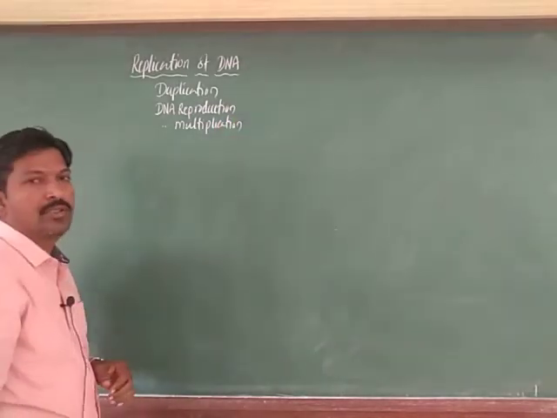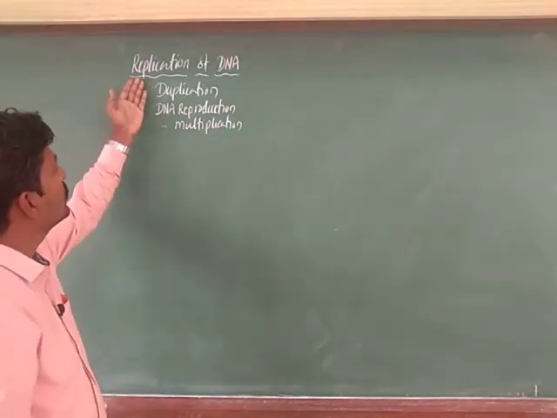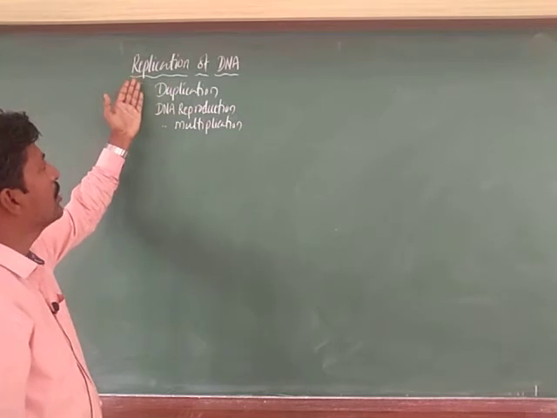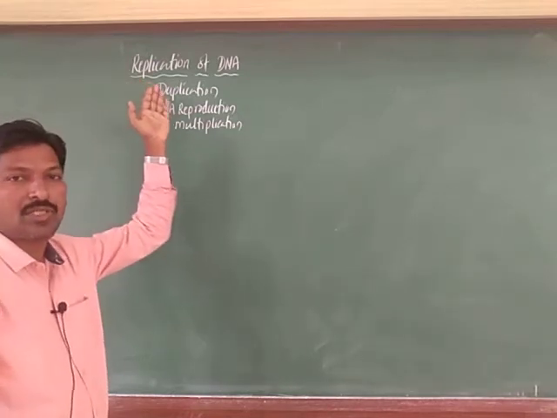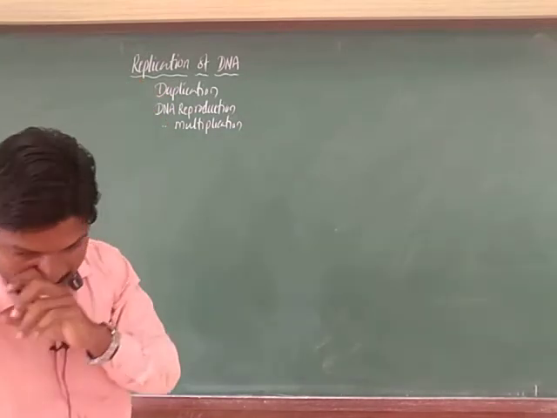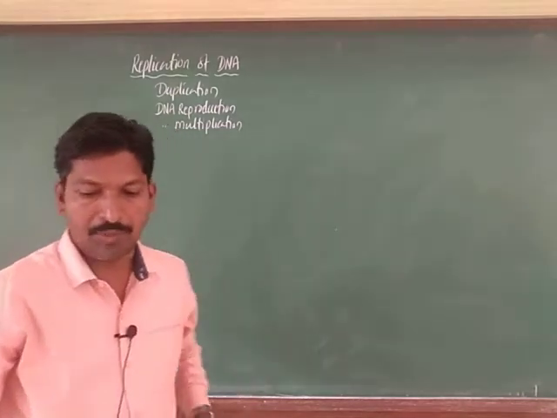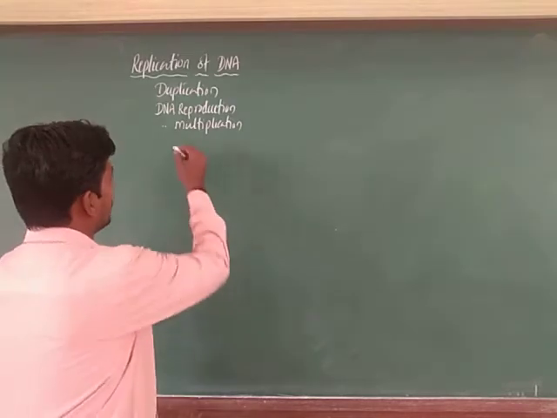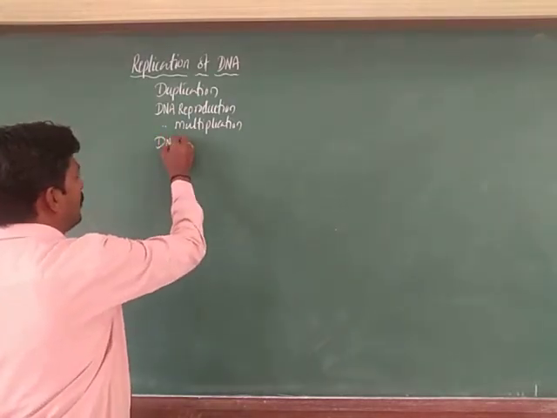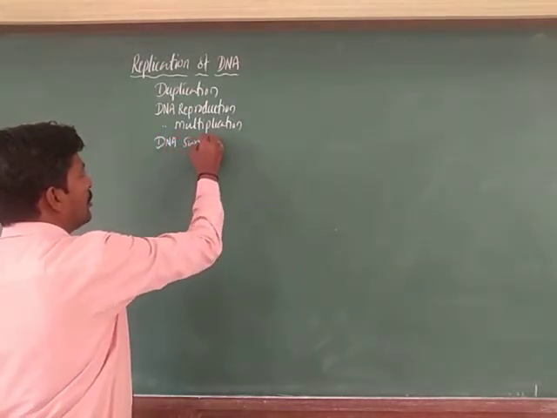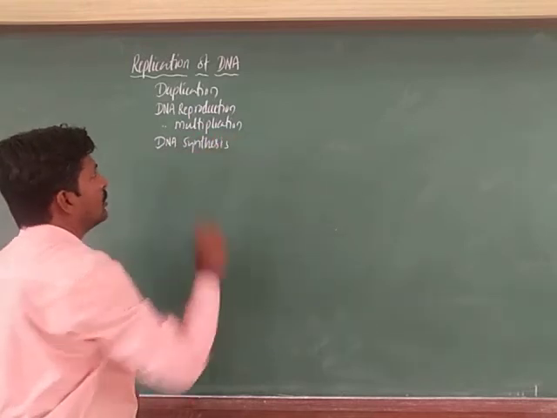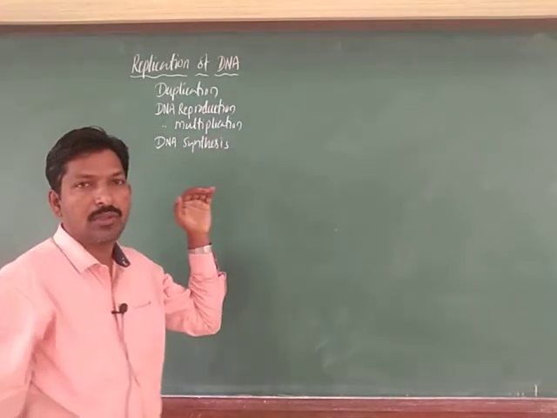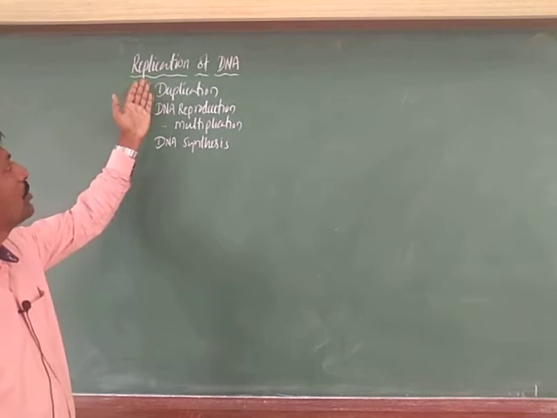These are the terms we also use to describe replication, or duplication, multiplication or DNA synthesis, in the place of replication.